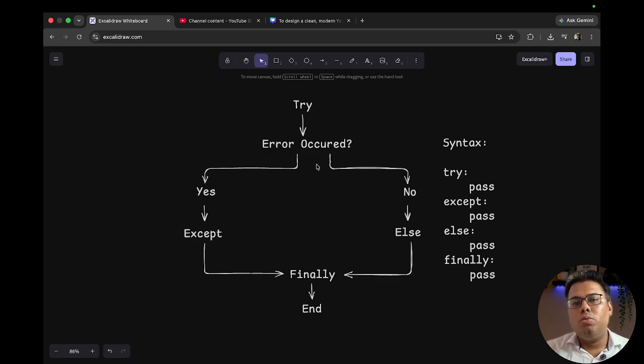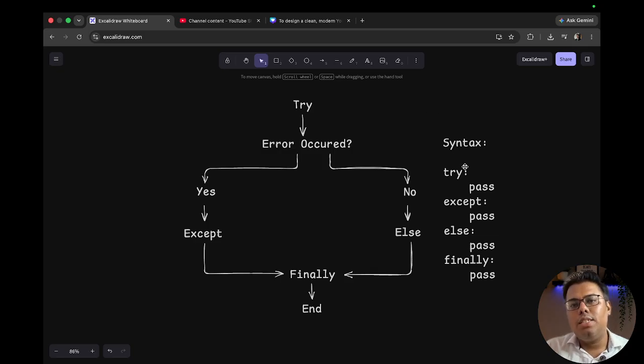And contrary to that, let's say we enter the correct bill amount and there is no error. In that scenario, the else block will be executed, and that else block will print a message like bill payment successful. In that scenario also, we want to close the transaction, so the finally block will be executed. If you see, both scenarios are leading to the finally block, and that finally block is mandatory, we want to execute it in the failure or the success scenario. And at the end, the program is ending.